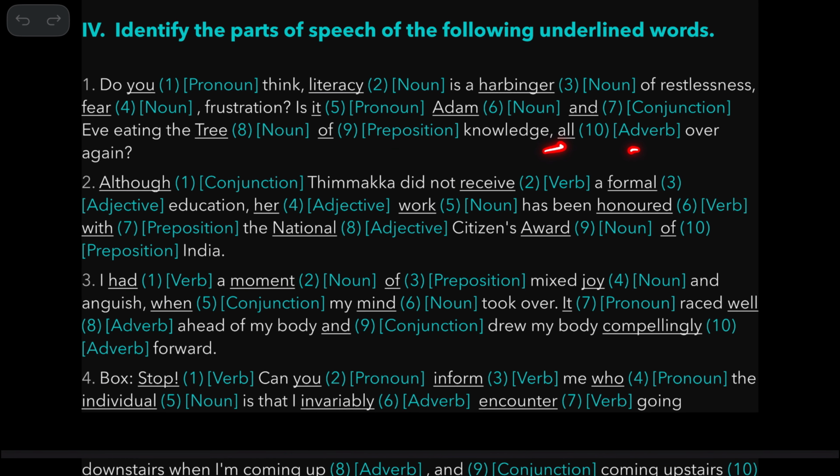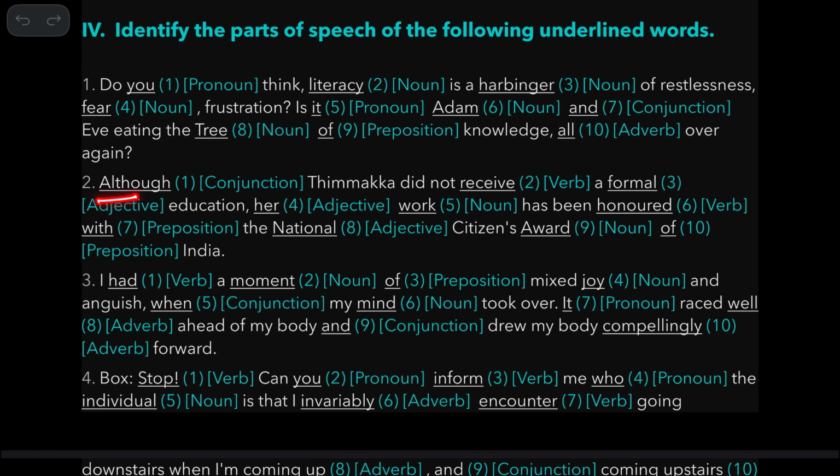All is an adverb. Here, all means something like completely. We have already seen earlier how all can work as an adverb. For example, he was dressed all in white, meaning completely in white. So this is an adverb.